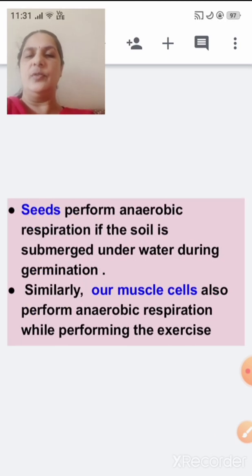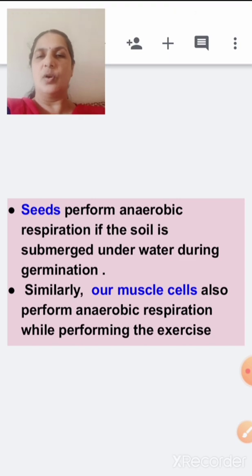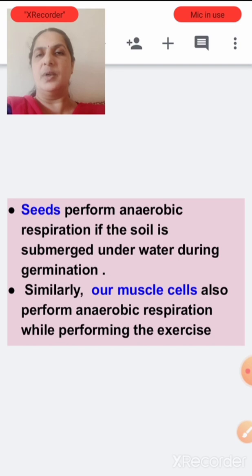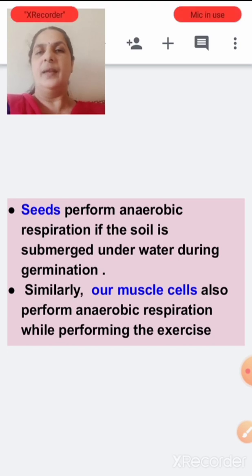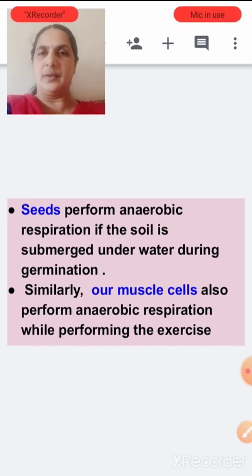Even the seeds of plants undergo anaerobic respiration if the soil is submerged under water during germination. So we understood aerobic respiration, the 3 stages, and anaerobic respiration, that is only glycolysis and fermentation. Okay children, hope you all understood. Revise how much I have taught you. Now we will see the next in the next session. Okay, thank you. Sai Ram.